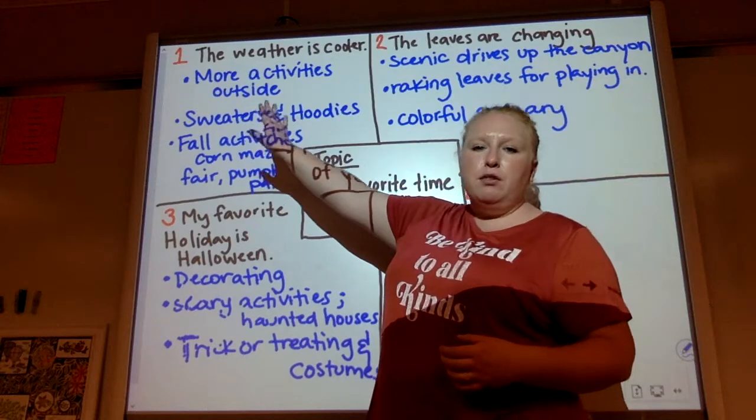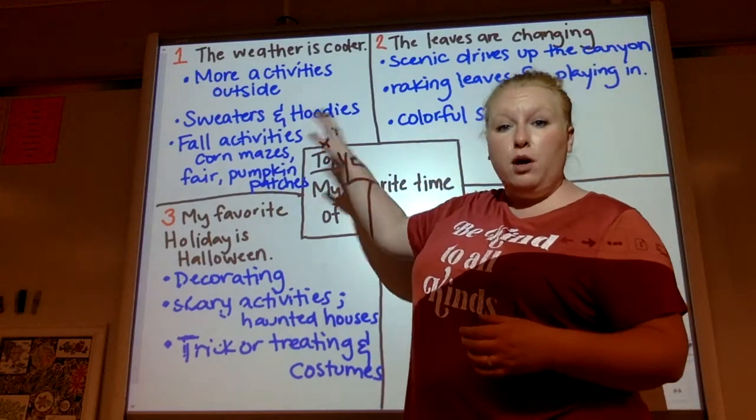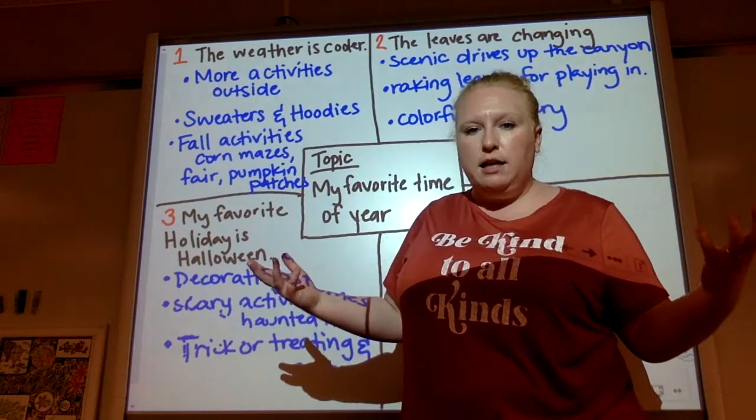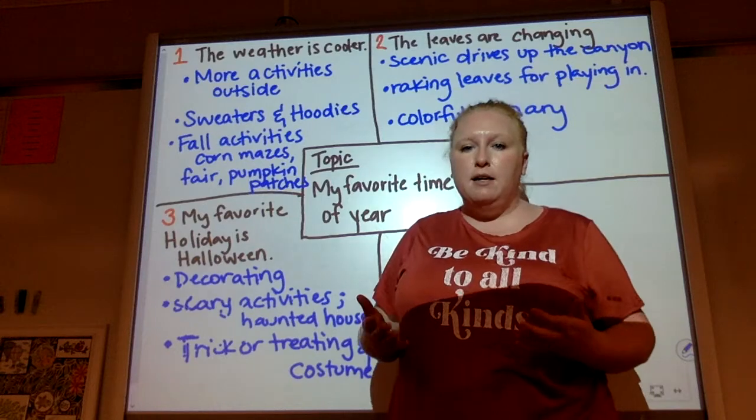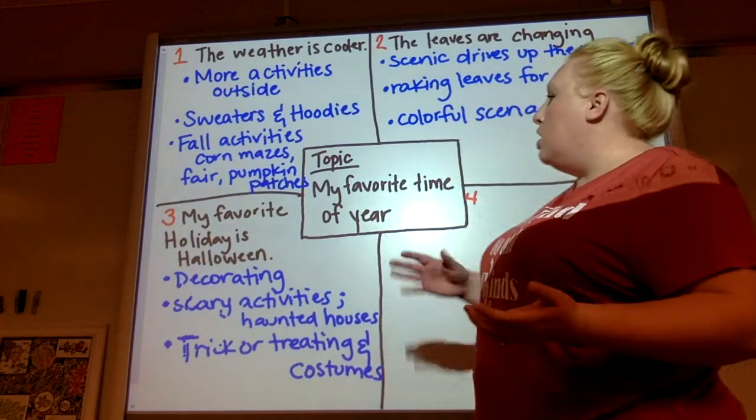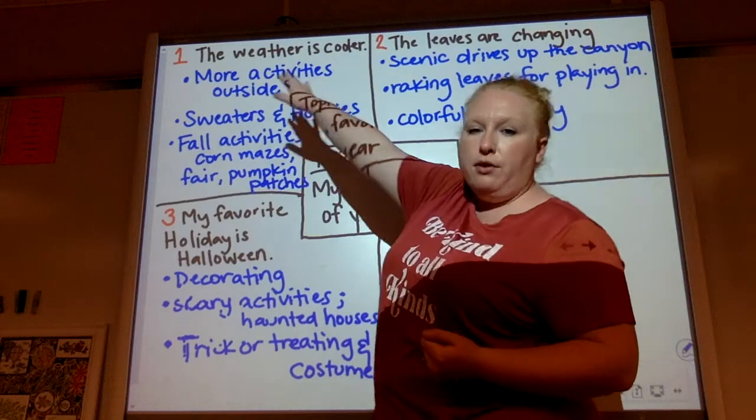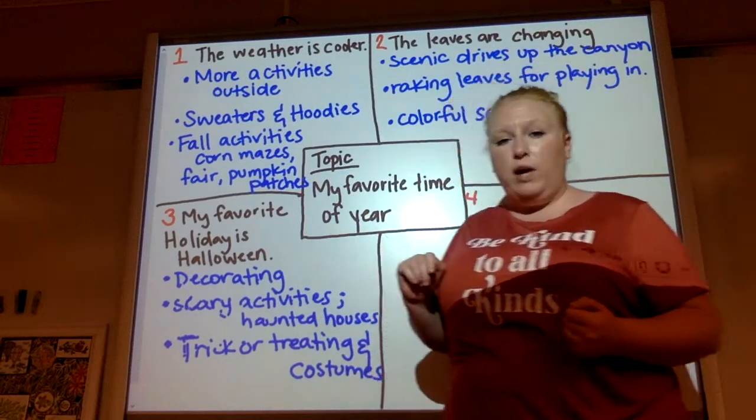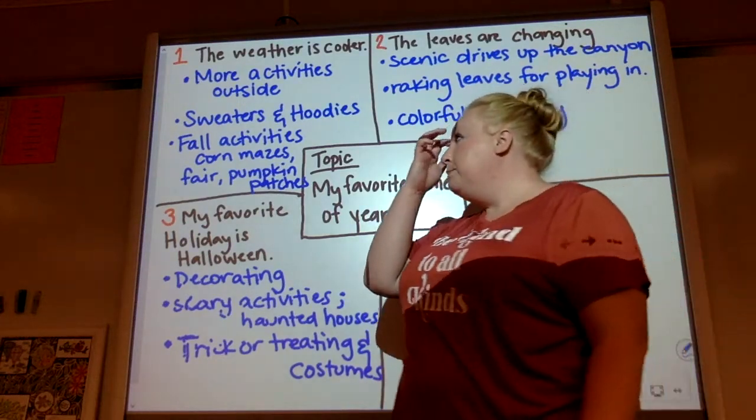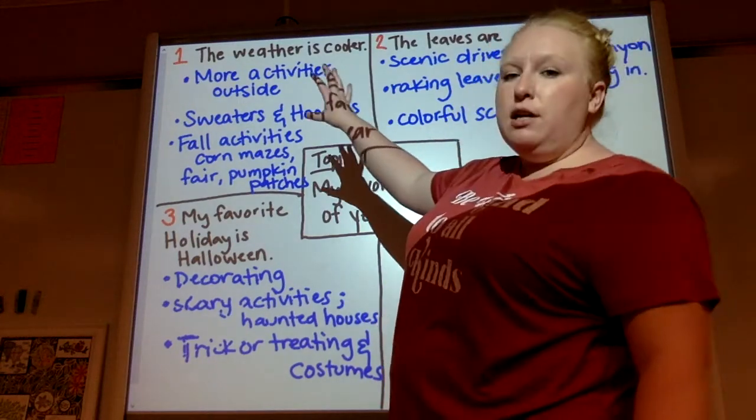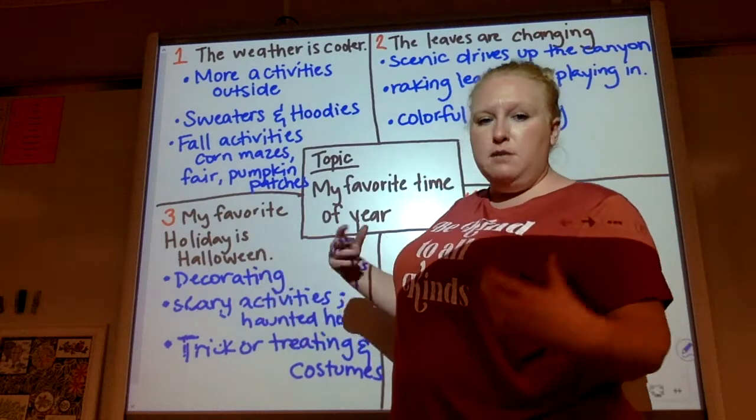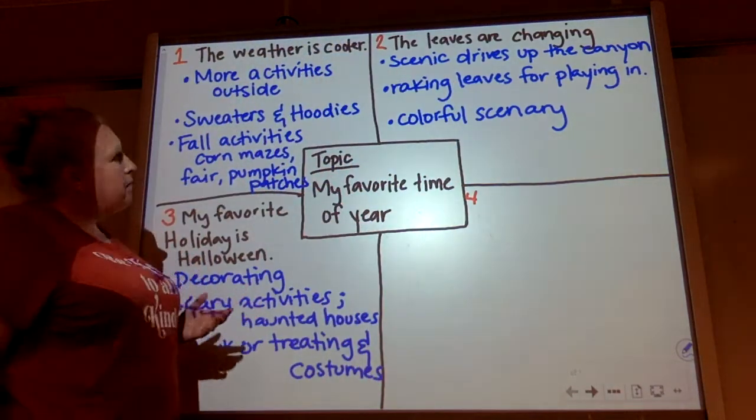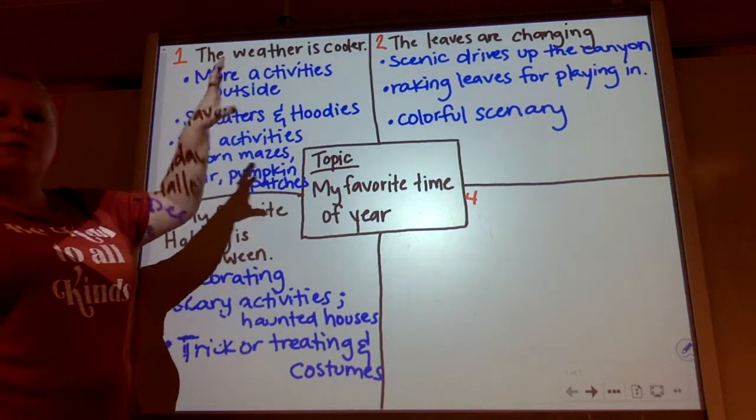Then we came up with 3 ideas, 3 supporting details, to expand on the idea of why that's my favorite. These are my whys. So, my favorite time of year is fall because the weather is cooler, because the leaves are changing, and because my favorite holiday is Halloween, and of course that's in the fall. Then I took these 3 ideas and gave even more supporting details.